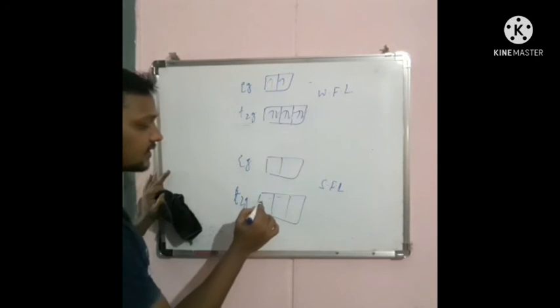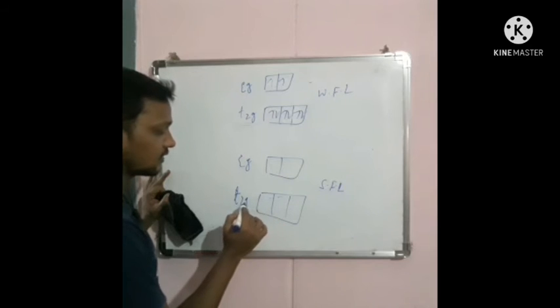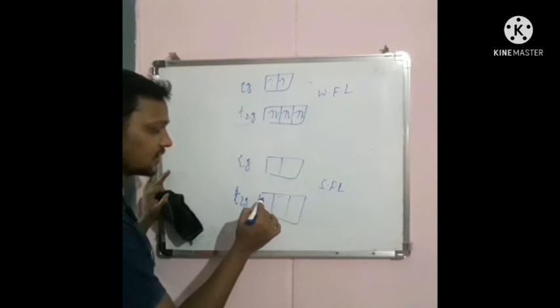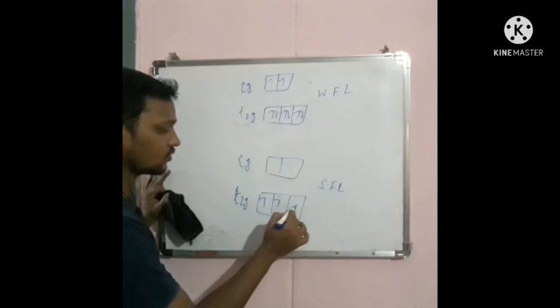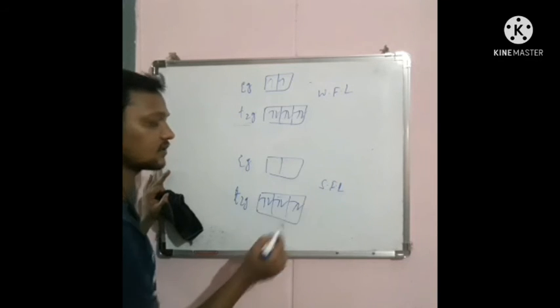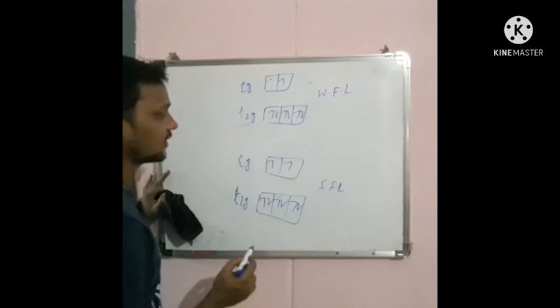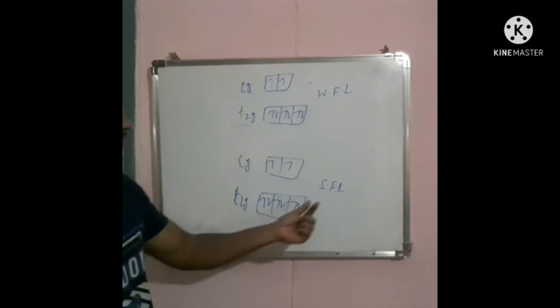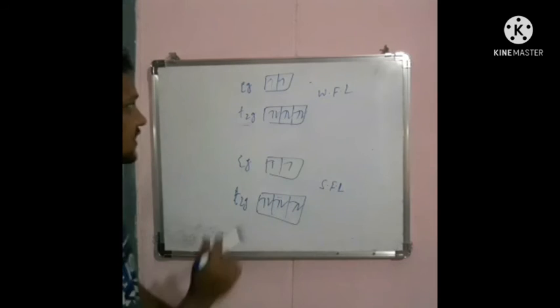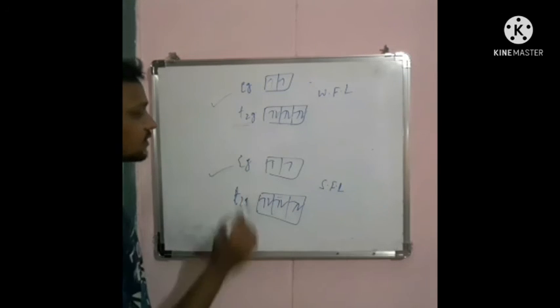In case of strong field ligand, the electrons must be filled in the t2g orbitals, 1, 2, 3, 4, 5, 6, and after that 7, 8. Okay. See, in case of strong field ligand or weak field ligand, the same configuration can be observed.